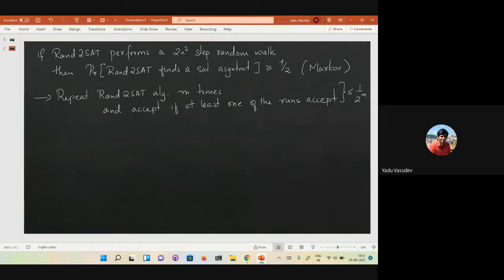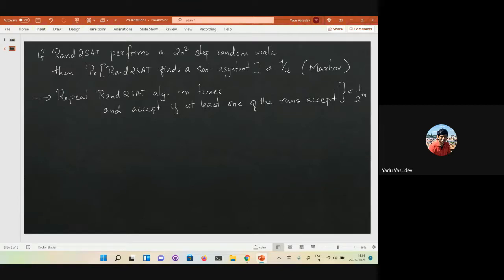Instead of repeating, what does it mean to say repeat the Ran2SAT algorithm m times? You start with the all zeros assignment, and you perform this random walk 2n square steps. If you have not reached a satisfying assignment, you go back to the all zeros assignment and do the random walk once more. You keep doing this each time. But the nice thing about the random walk is that you really don't need to go all the way to the all zeros assignment to do the random walk again.